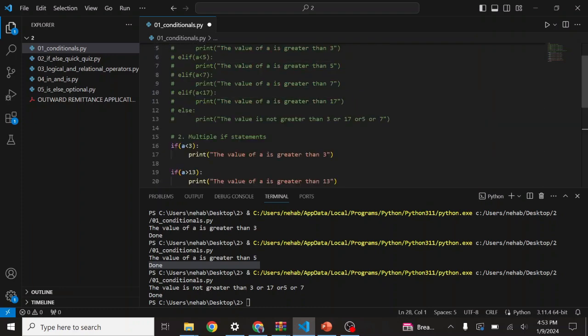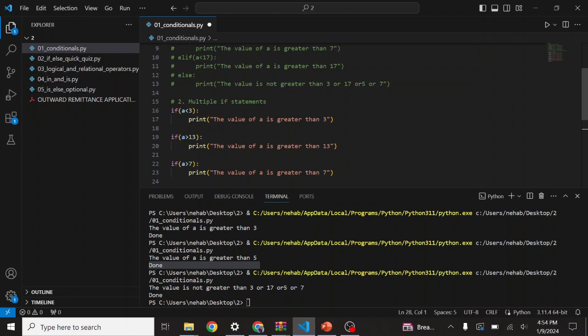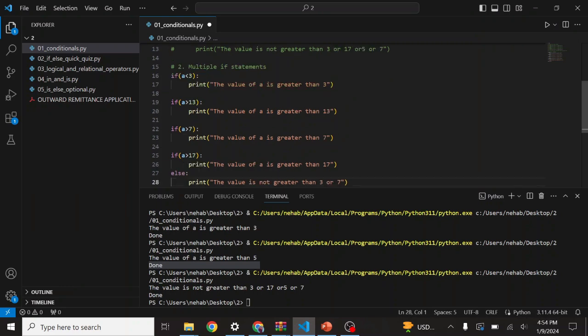So you can see that I put some statements: if a is less than 3, then print the value of a is greater than 3, right? If a is greater than 13, the value of a is greater than 13, right? So all these commands will run. This command is different, this command is different. The Python interpreter will see these as different commands. It will not consider it as a ladder. So if a is greater than 7, print the value of a is greater than 17.